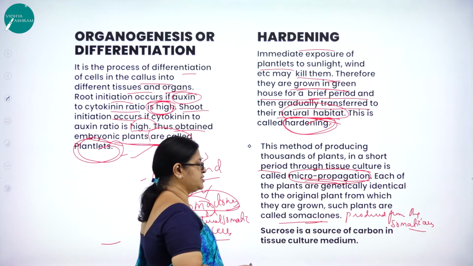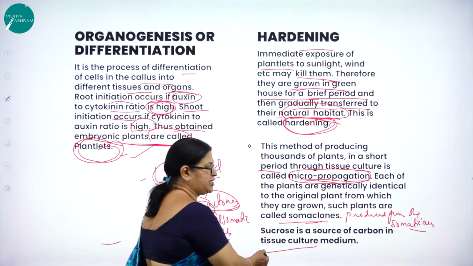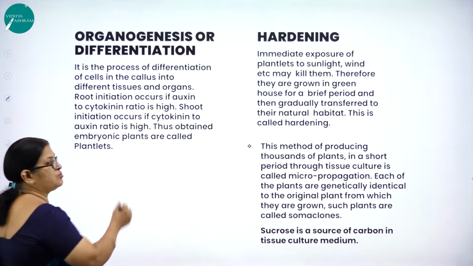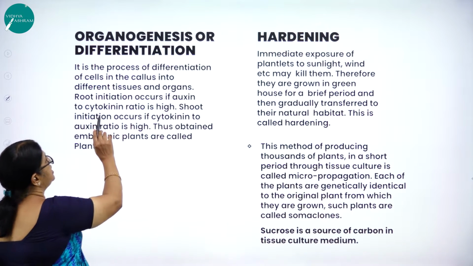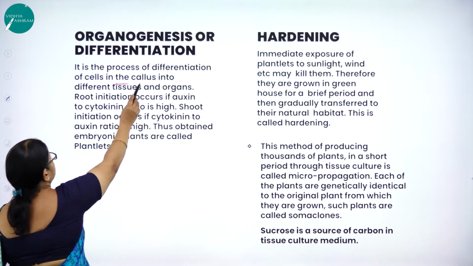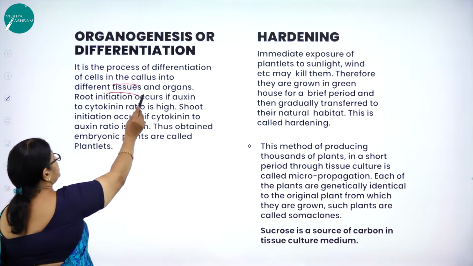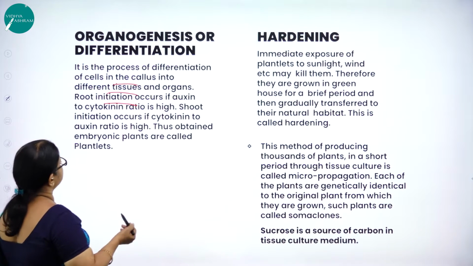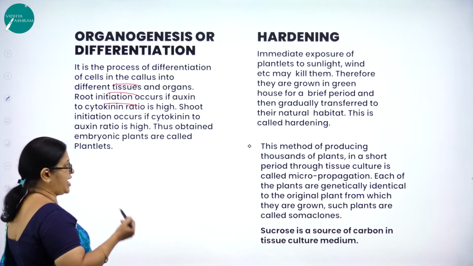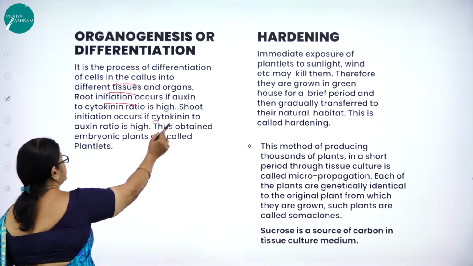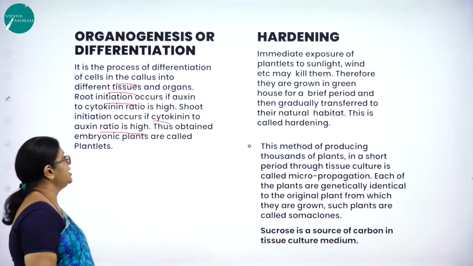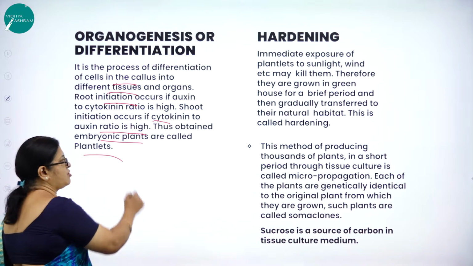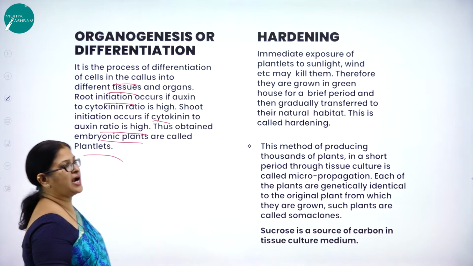As I said, sucrose is a source of carbon in tissue culture medium. Hope you have understood what is organogenesis or differentiation. It is a process of differentiation of cells in the callus into different tissues and organs, and root initiation occurs when the auxin to cytokinin ratio is high, and shoot initiation occurs if the cytokinin to auxin ratio is high. So thus obtained embryonic plants are called as what? Plantlets. And what is hardening?